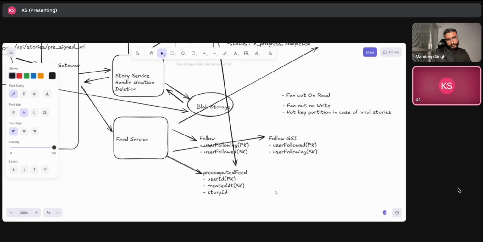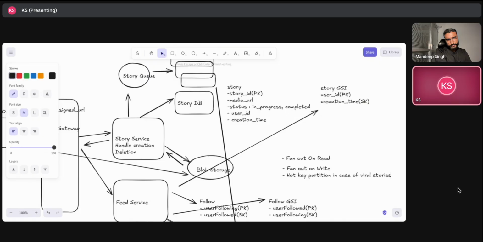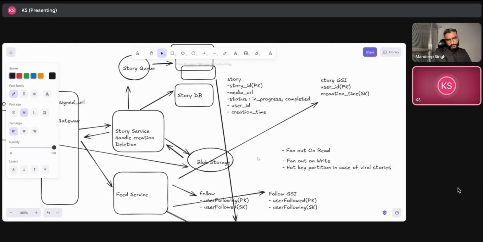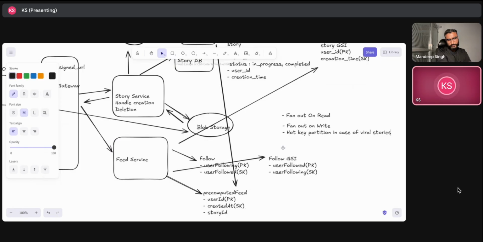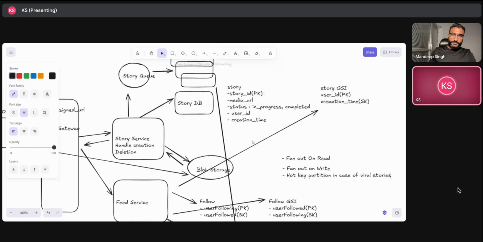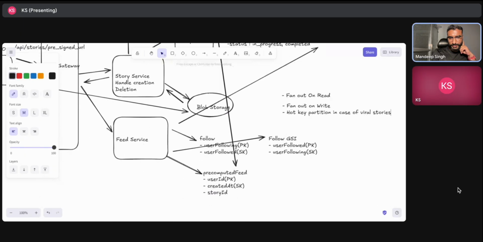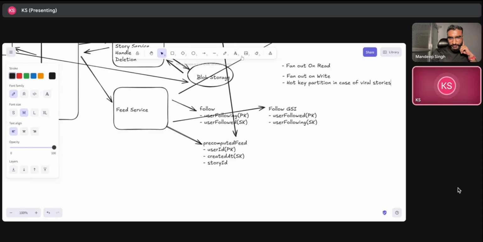That is how the pre-computed feed is working. And when a particular user already has a large number of followers, we can use a flag so that for that user, we should not generate the pre-computed feed for the followers. For a particular user ID, you have a list of story IDs. Yes, it will be the list of story IDs.